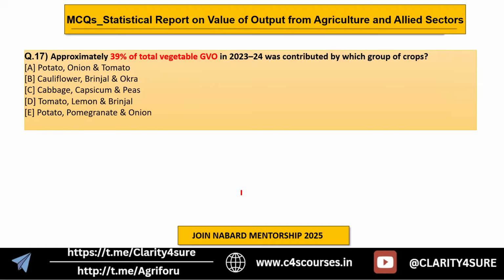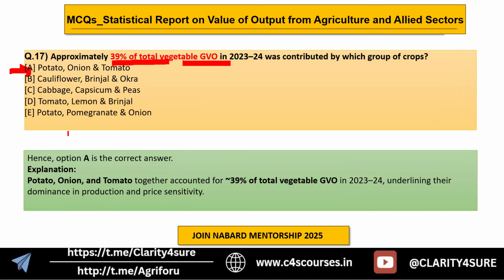Then we have to choose which group of crops generally contributes 39% of total vegetable GVO. It is very clear from here. The answer is A, potato, onion, and tomato, which always show dominance in production and price sensitivity.